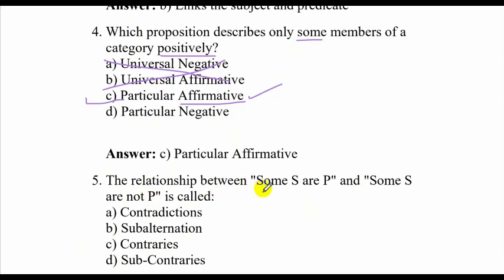The relationship between some S are P and some S are not P is called which one? Is it contradiction? No. Is it subalternation? No. Is it contraries? No. It is subcontraries because it is at the bottom, I and O.